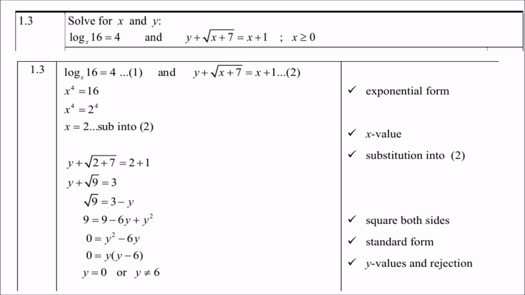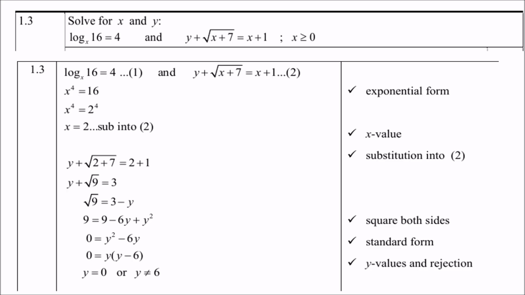Then you substitute x equals 2 into the second equation, and you get y plus the square root of 2 plus 7 equals 2 plus 1. So y plus the square root of 9 equals 3. Now be careful. It is very tempting to find the square root of 9, which is 3. But it is not going to work, because remember, the square root of 9 is plus or minus 3. So therefore you need to leave it as a square root.